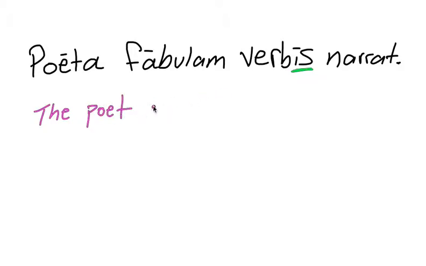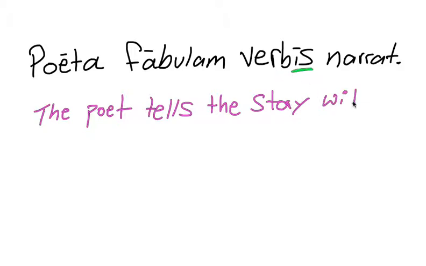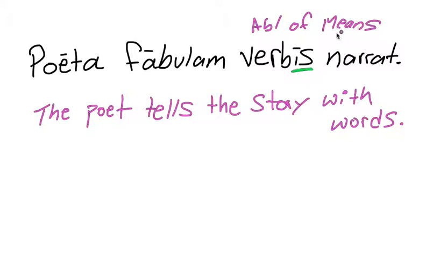What does he do? Tells. What does he tell? The story. And he tells it verbis, with words. Or you can say by means of words. So here is the ablative of means, verbis. And notice that there's no preposition here. Verbis is just an ablative all by itself.